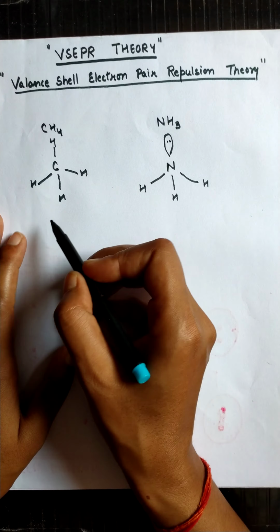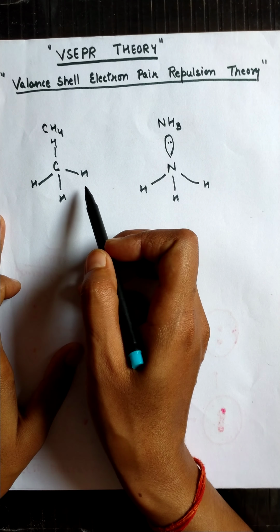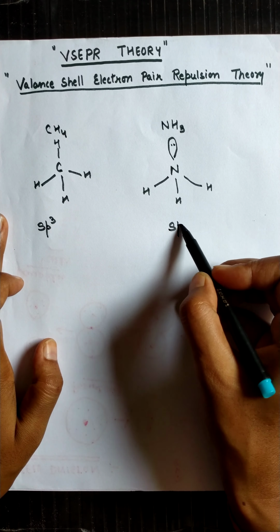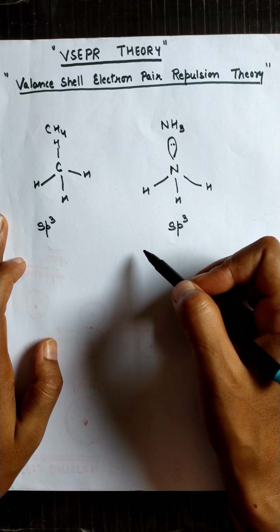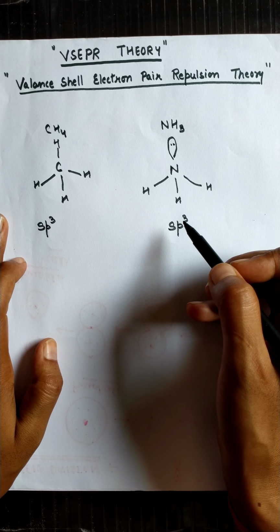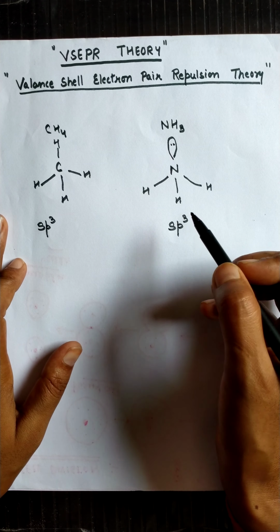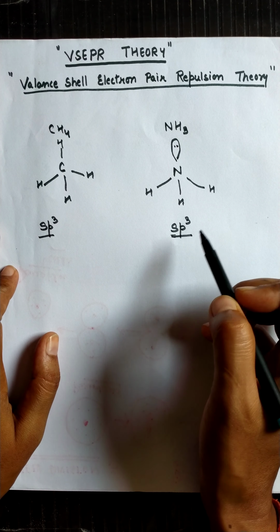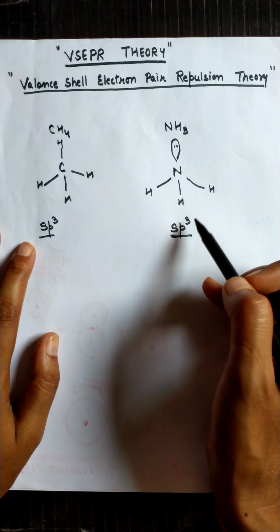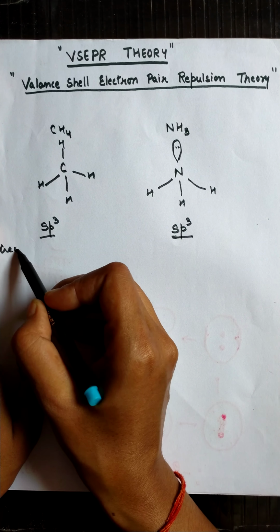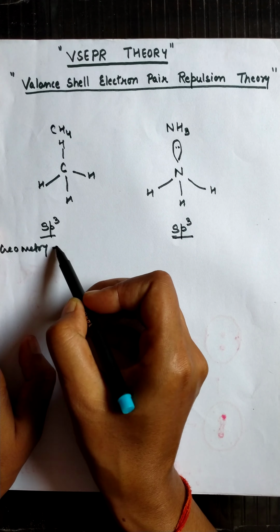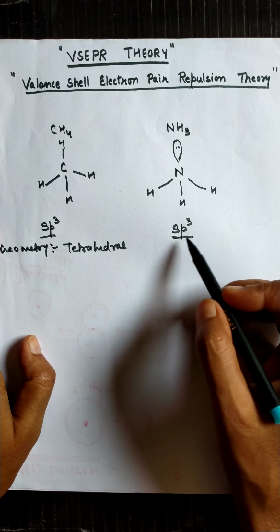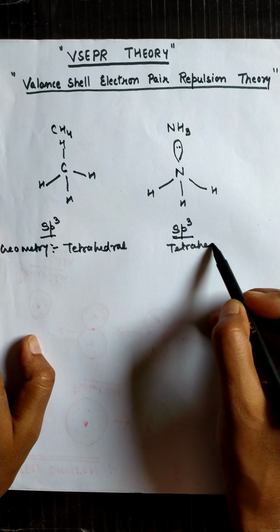The hybridization in CH4 is sp3, and in NH3 also sp3 hybridization is there. If you don't know how to calculate the hybridization, you can go through the previous videos; three videos are there for hybridization. Students, these are sp3 hybridized molecules, the central atom has sp3 hybridization. That means their geometry is tetrahedral, because for sp3 hybridization the geometry is tetrahedral.